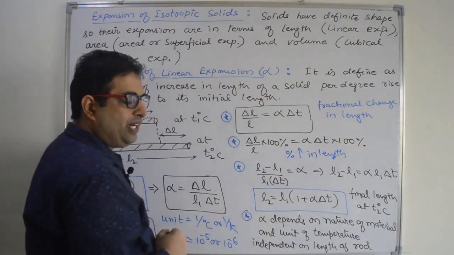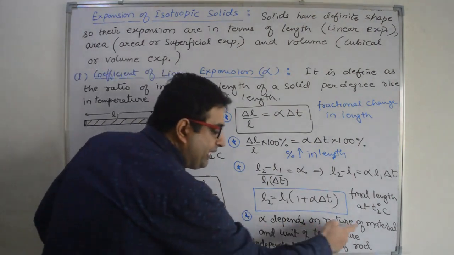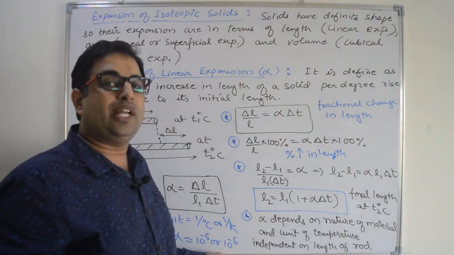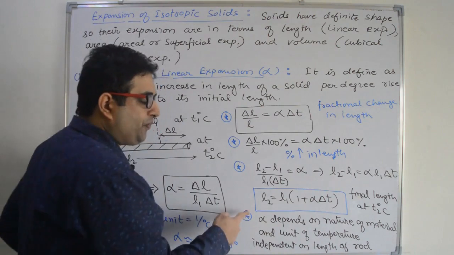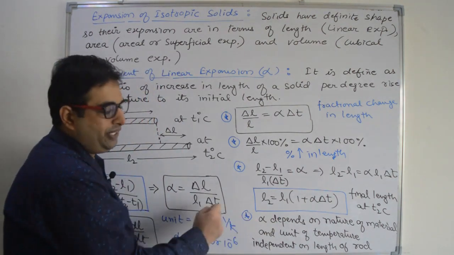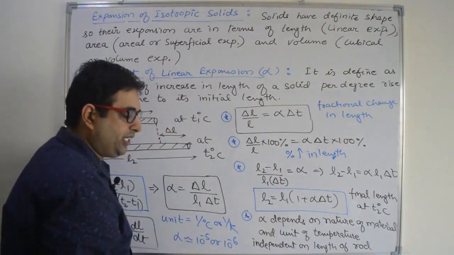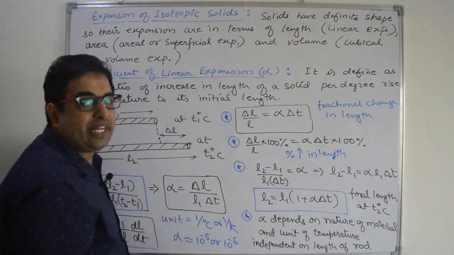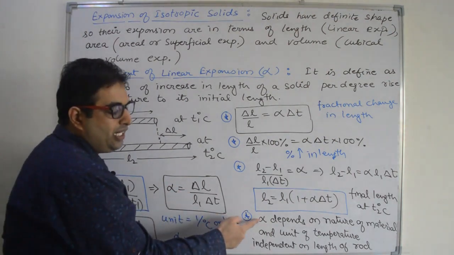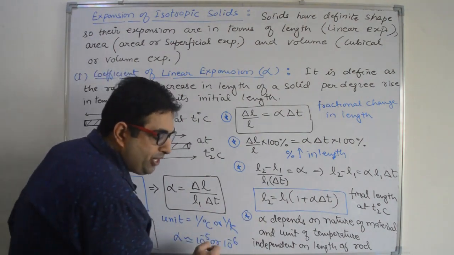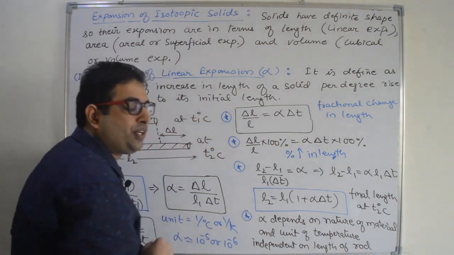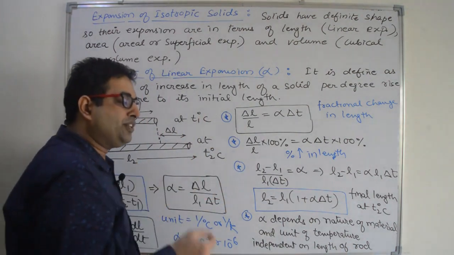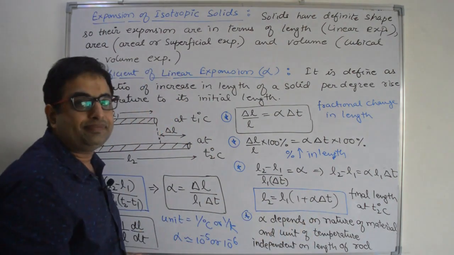Now this value of alpha depends on nature of material. If you are using copper, then expansion will be different. If you are using aluminium, expansion will be different. So alpha depends on the material of the solid. And unit of temperature: if you are using per degree Celsius, value will be different. If you are using per degree Fahrenheit, value will be different. So with the unit, alpha value will change. Next important point, it is independent of length of the rod. This alpha is not depending on the length of the rod, it only depends on the material and the system of unit.